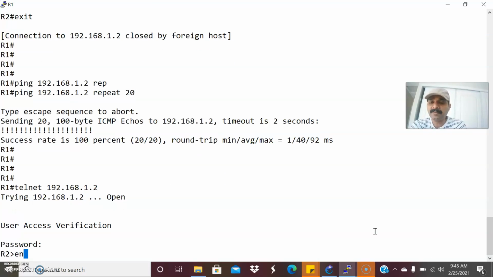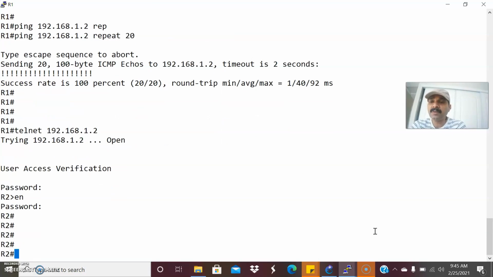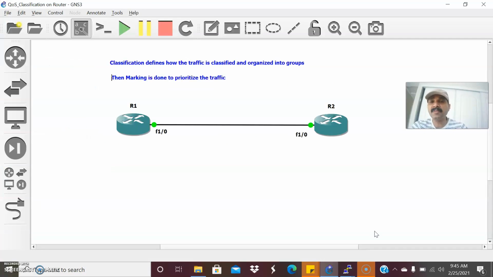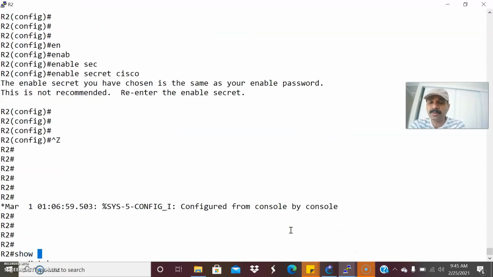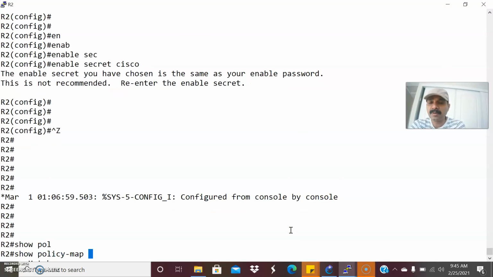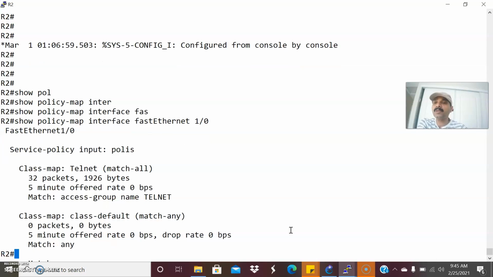Then enable password also we have done as Cisco. So now we are able to successfully telnet from R1 to R2. Now I'm going to see the traffic in R2. So let us go to R2 and do a show policy-map interface FastEthernet 1/0. So now you can see the packets. Why? Because I initiated the traffic from R1 to R2. So now you can see the number of packets and the number of bytes, right?